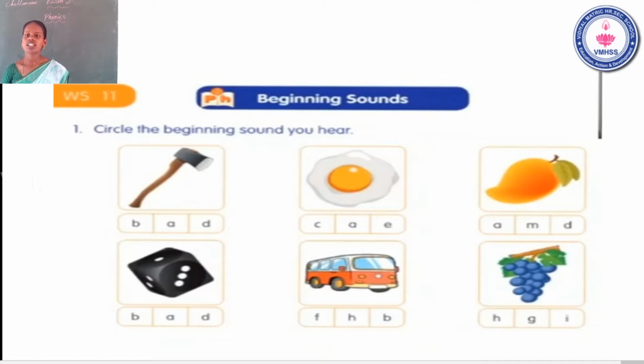Okay, B. Last one, the given picture is grapes. G, grapes. The beginning sound G. Okay, so circle the letter G. Once again, repeat it. The first one, you have circled the letter A. Second one, you have circled the letter E. Third one, the letter M. Fourth one, D. And fifth one, the letter B. And last one, the letter G. It's clear? Now go to the next session.